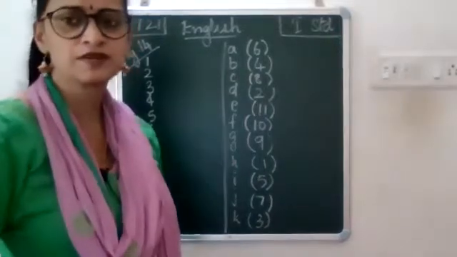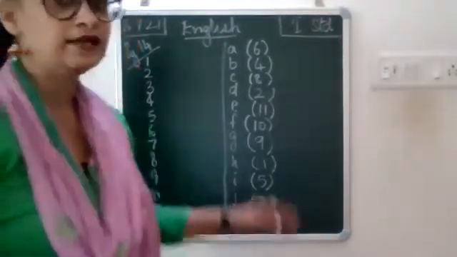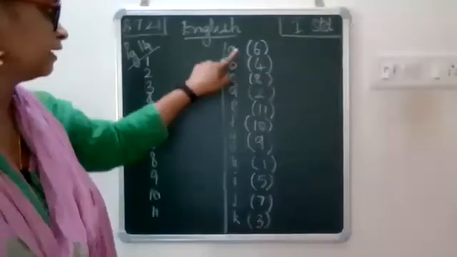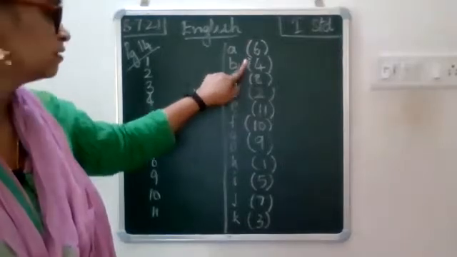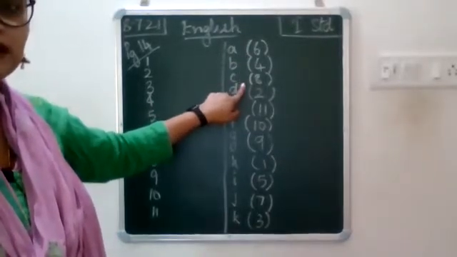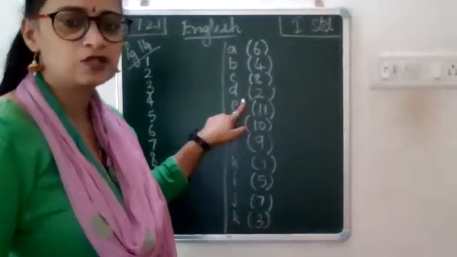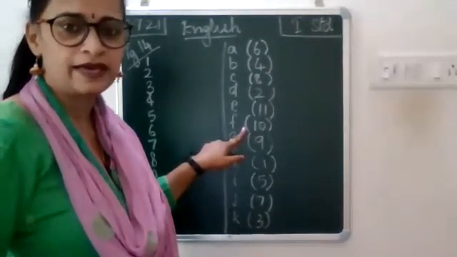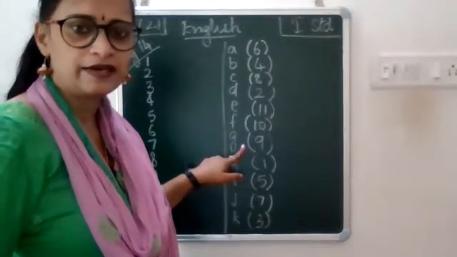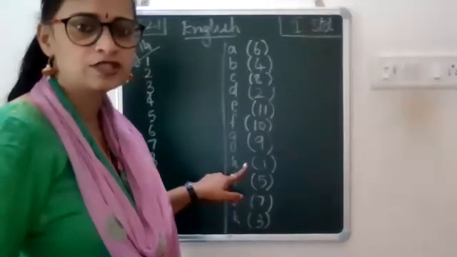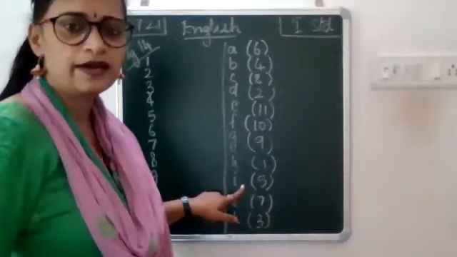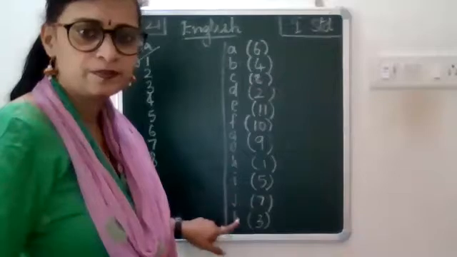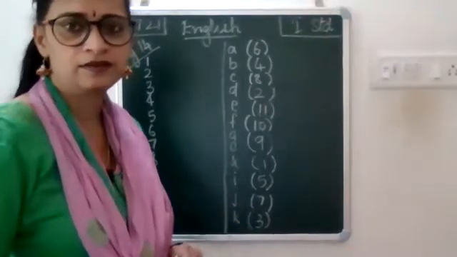Okay, all of you have finished. I'll just read the numbers. Make sure that you have taken down this. Next to A, you should have written 6. Next to B, 4. Next to C, 8. Next to D, 2. Next to E, 11. Next to F, 10. Next to G, 9. Next to H, 1. Next to I, 5. Next to J, 7. And next to K, 3.